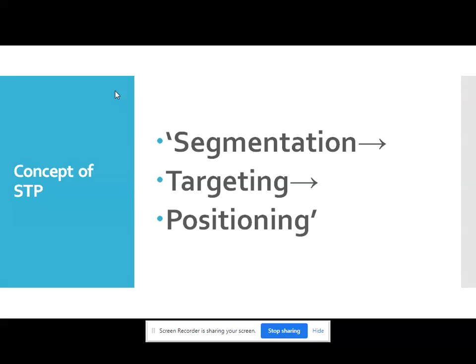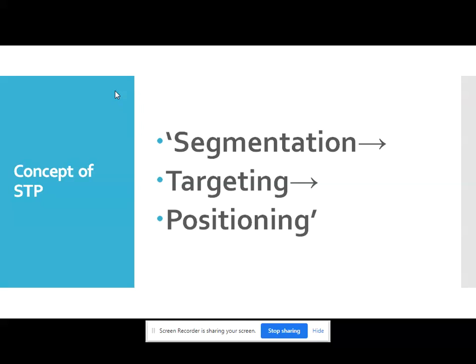Its objective is to design a marketing mix that precisely matches the expectations of the customers in the targeted segment. Few companies are big enough to supply the needs of the entire market. Most must break down the total demand into smaller segments and choose those that the company is best equipped to handle.